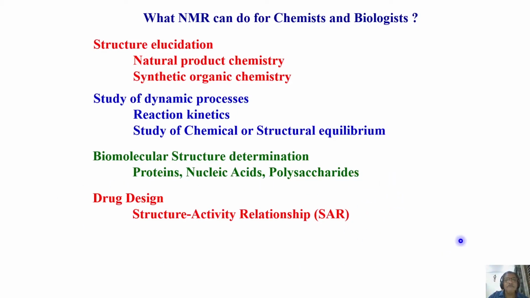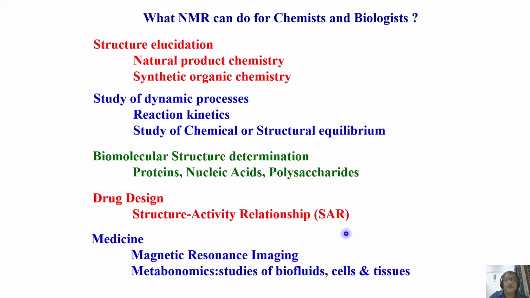Drug design, we can study structure activity relationship, and of course in medicine, MRI, as I said, and metabolomics, where you can study biofluids, cells, and tissues. Varieties of things can be done. And NMR is very, very useful nowadays for chemists and also biologists.